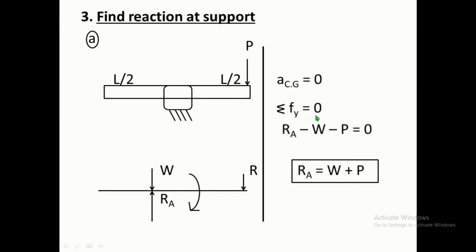So summation Fy is equal to 0. Ra is the support reaction at that pivot. Therefore Ra will act in the upward direction, and let's consider upward direction as positive and downward direction as negative. Therefore Ra minus W minus P will be equal to 0. Here it will be P, sorry. Therefore Ra is equal to W plus P.